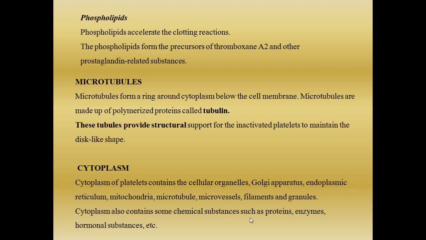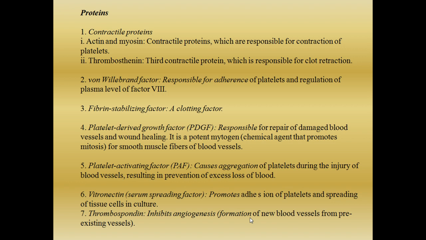So these are the contents of the cytoplasm. Now, what are the proteins that are present in the cytoplasm of blood platelets? So we will name them one by one: contractile protein, von Willebrand factor, fibrin stabilizing factor, platelet derived growth factor, platelet activating factor, vitronectin, thrombospondin. These are the proteins which are present inside the cytoplasm of the blood platelet.